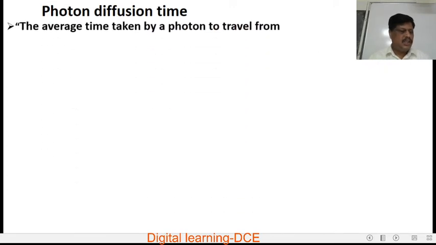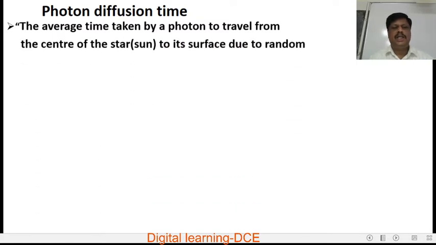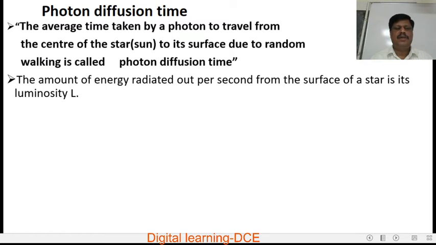Photon diffusion time. The average time taken by a photon to travel from the center of the star or sun to its surface due to random walking is called photon diffusion time.